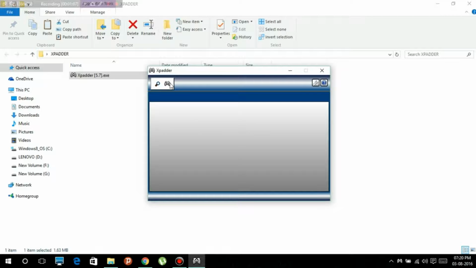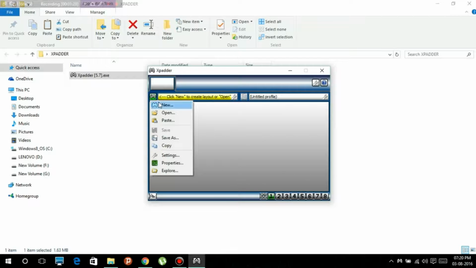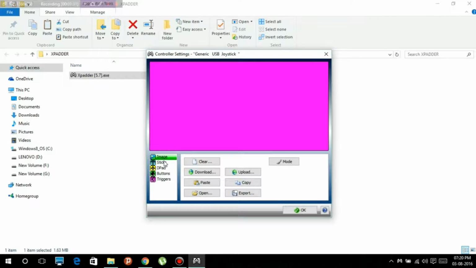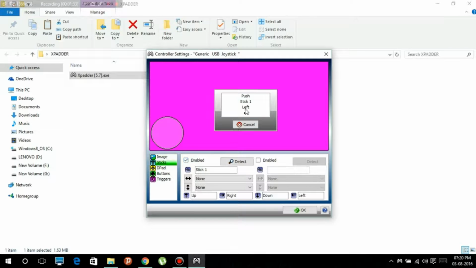It shows like this. Then plug in your USB. Yeah, it is white, so it is connected. If it is red, it is not connected. So make sure it is white. Yeah, it is white. Now I am connected. And then go to this and click on new and click on sticks, enable.